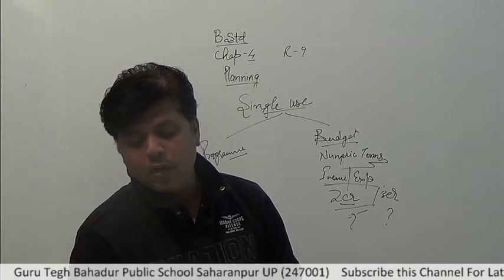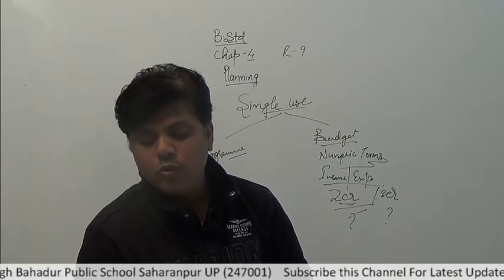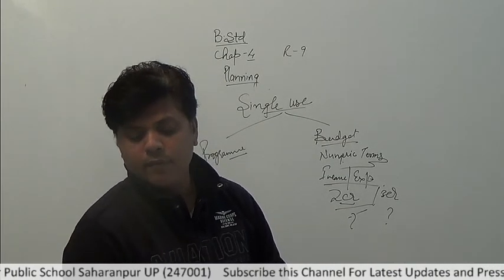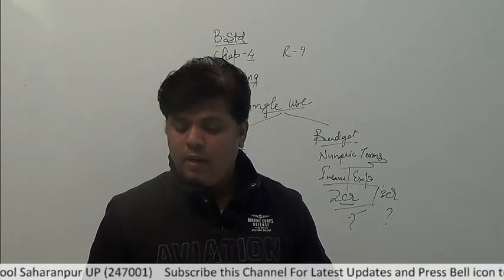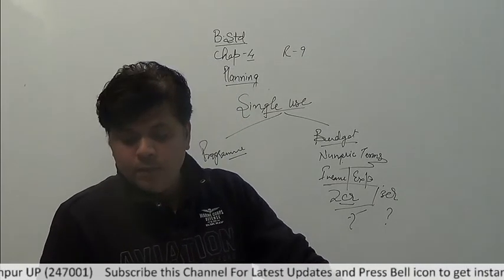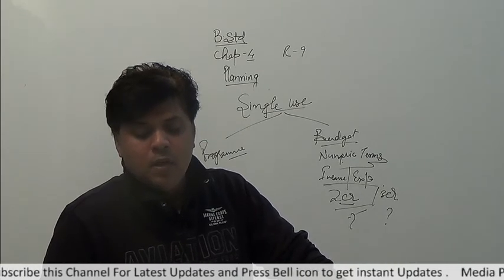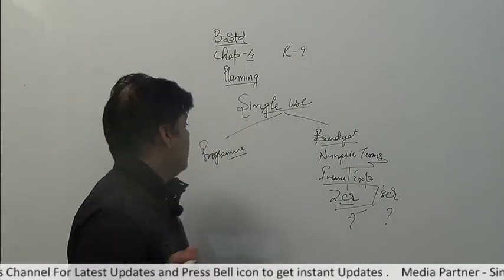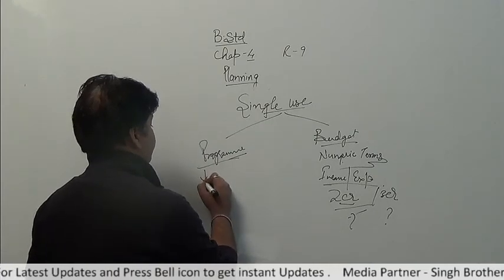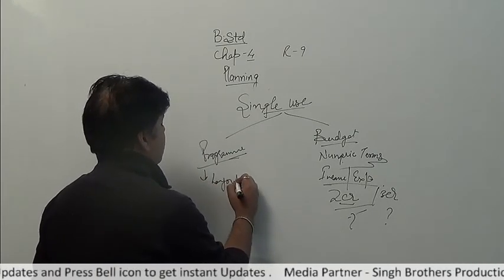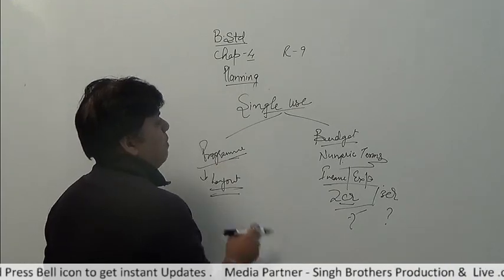The next is program. Program refers to the relatively large organizational activity and specifies the main steps, their order and timing, and the department responsible for each step. These come under the category of a complete layout, that is under program. These are single use.